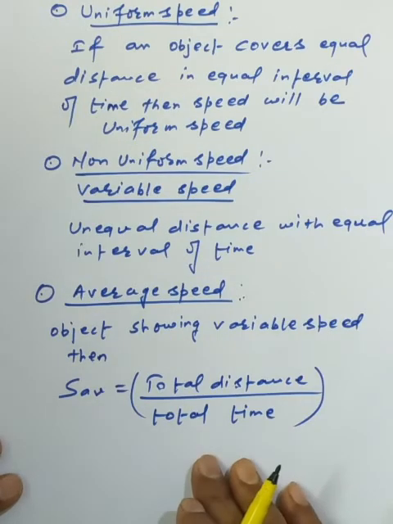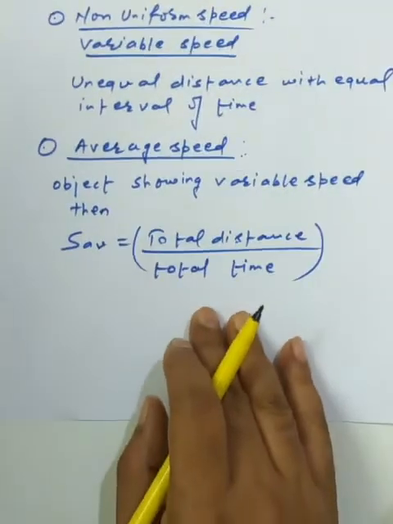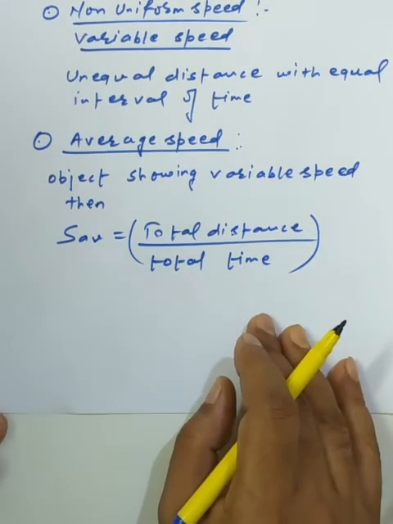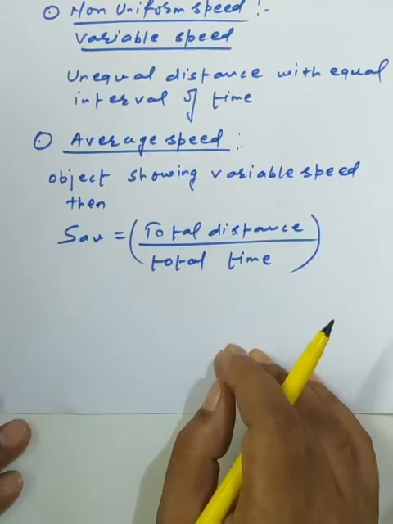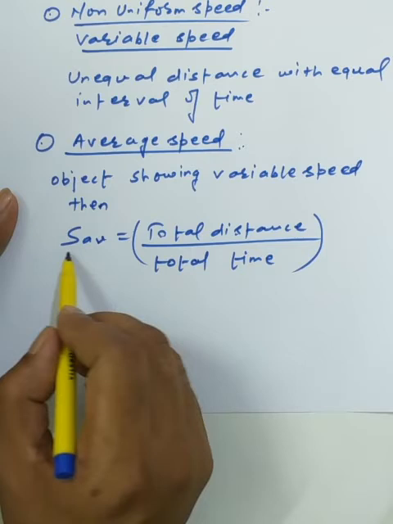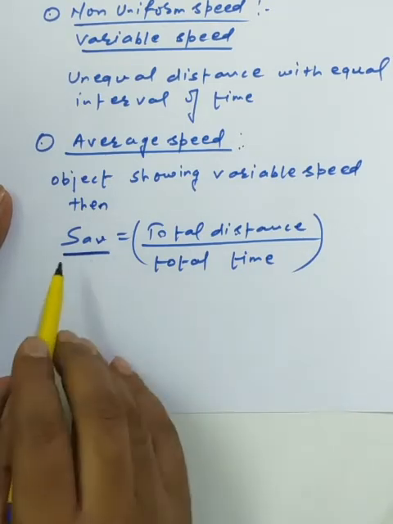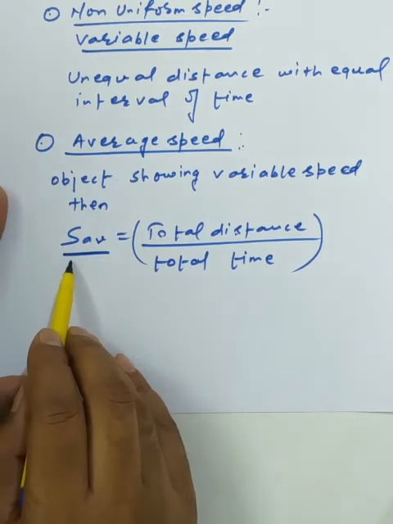Now, students, we have the average speed. The basic concern of average speed is: if an object is showing variable speed or non-uniform motion, what will be the average speed for the whole path or the whole journey? Easily we can use the symbolic notation, where I have used the word average in the subscript of S. It's a general representation, and up to this level you have to be right.